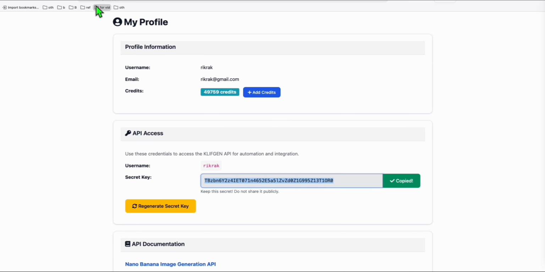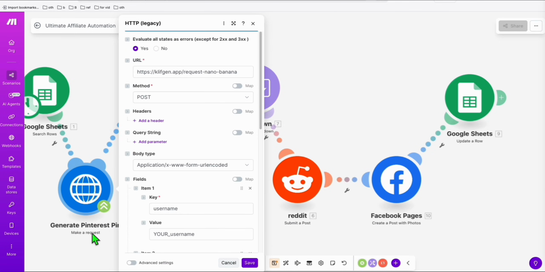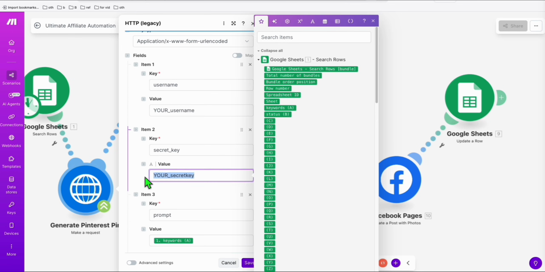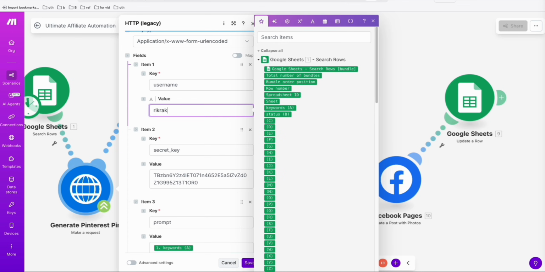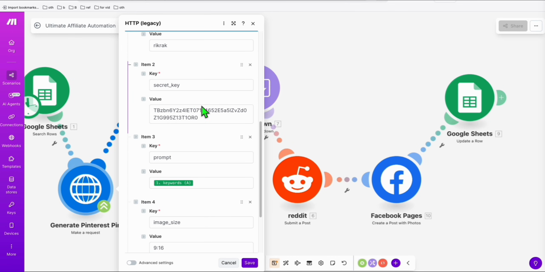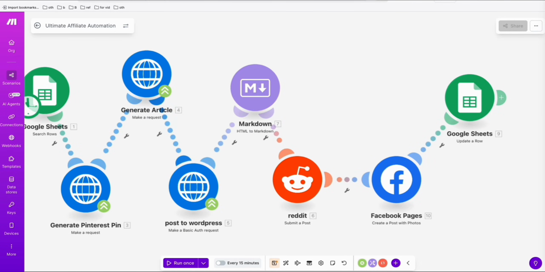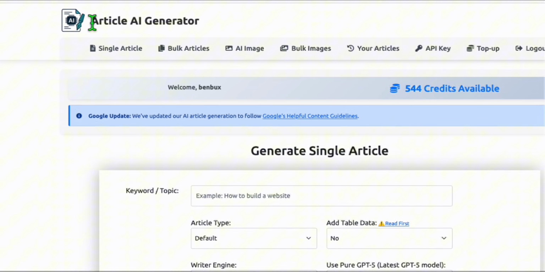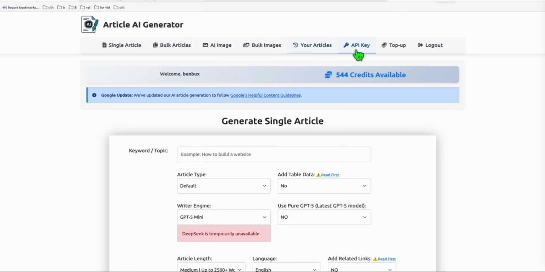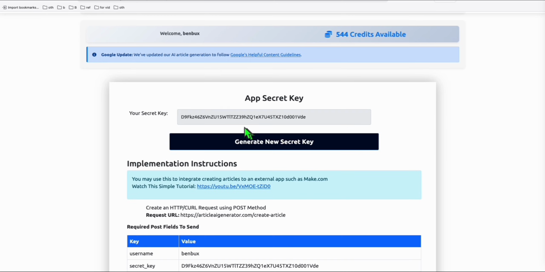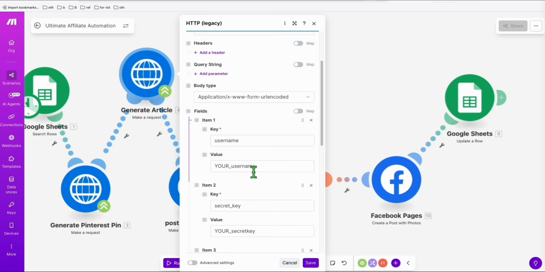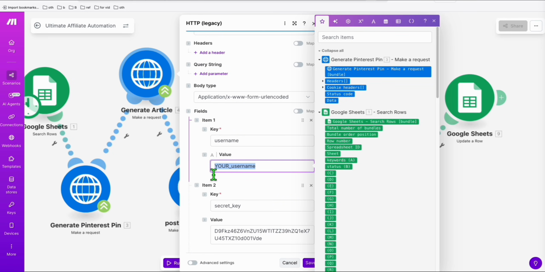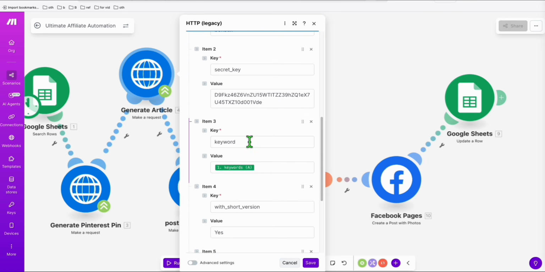So we copy the secret key, go to our automation, modify this second step right here, place your secret key and change this with your username, and that's it. Everything else here already set up. Save this. Now for generating an article post to our WordPress, I'm using Article AI Generator because it has a built-in automation. So I'm going to copy the secret key here. Same thing, update this with your secret key and your username, and everything else, you can keep them.